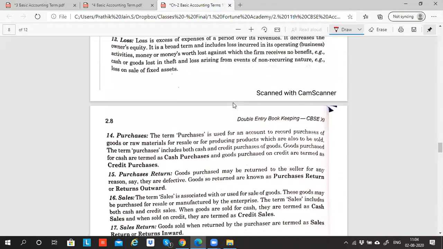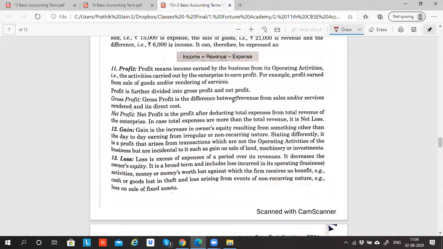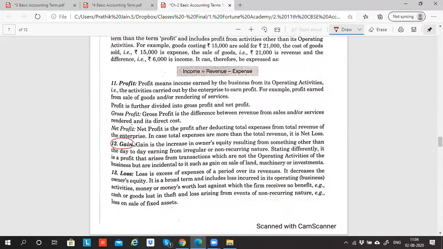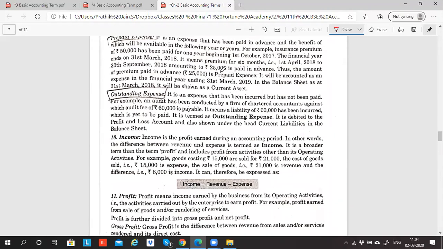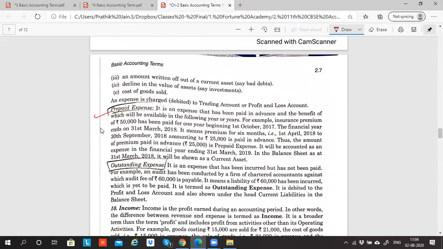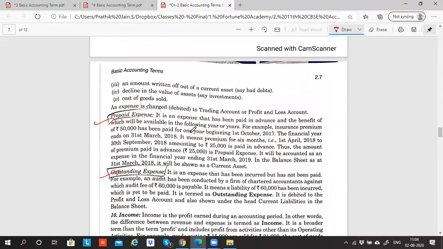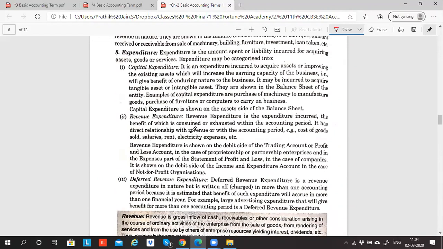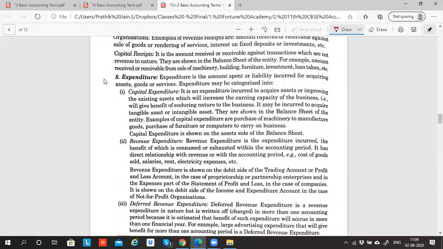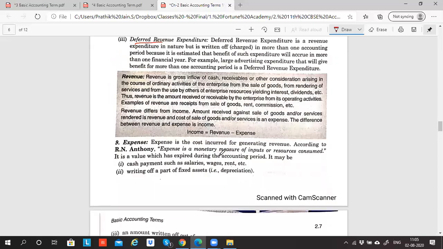So with this, we come to the end of the first chapter, guys. I know I need to explain what is gain, and there's something called revenue from operation. Outstanding and prepaid are important, but not now, because if I tell this, you'll get confused. So I'll have a separate session to explain the meaning of this. A separate chapter on expenditure types: what is capital expenditure, what is revenue expenditure, what is deferred revenue expenditure. There's a separate chapter where I'll give a lot of examples to make you understand this. What is revenue? Okay. So all these expenses we discussed.